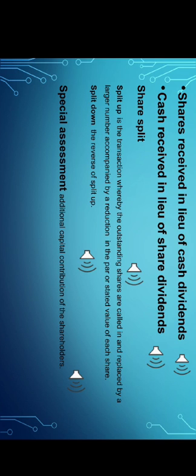Cash received in lieu of share dividends. When share dividends are declared and received, unquestionably they are not income. A problem will arise when cash is received in lieu of share dividends. So it is the opposite of shares received instead of cash dividends, and it is composed of two approaches, the as-if approach and the BIR approach.